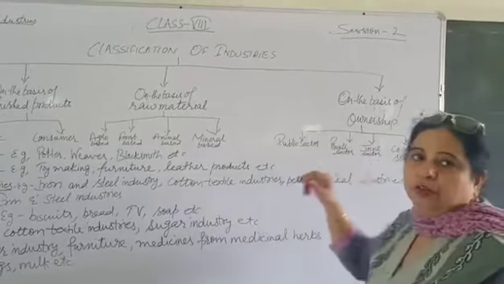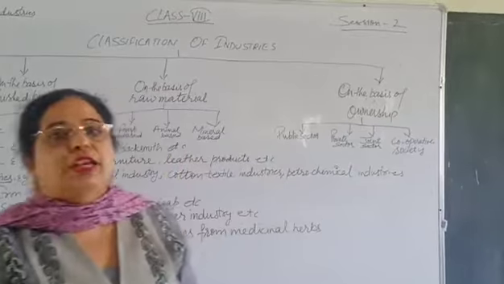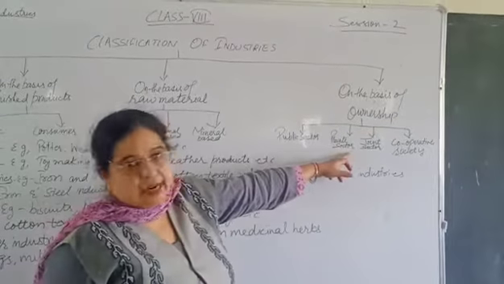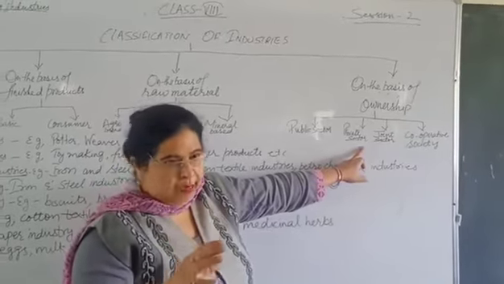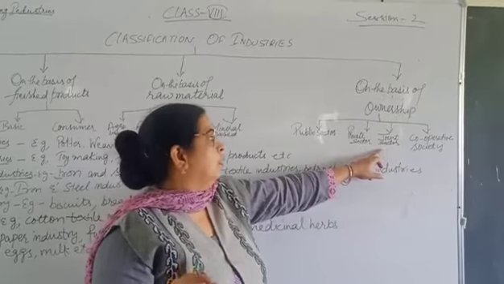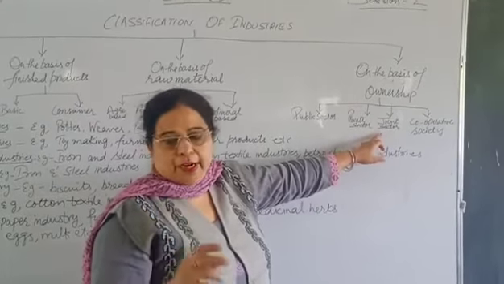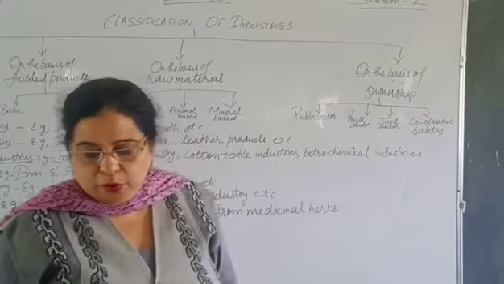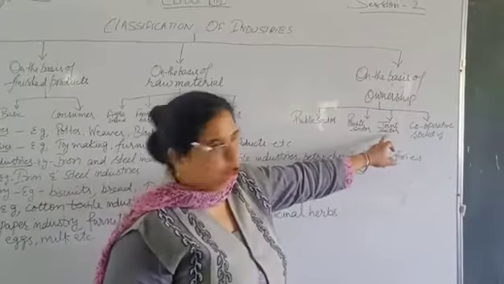Next comes joint sector. In joint sector, industry is owned and managed by both government and private individual or a family or a group of people. It is owned jointly by both. The example of such industry is Maruti Udyog.